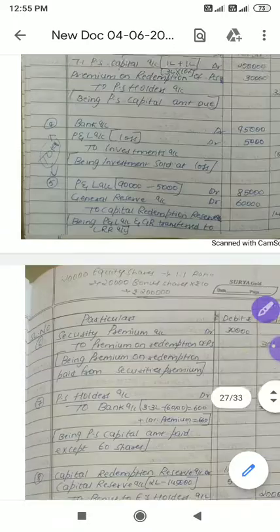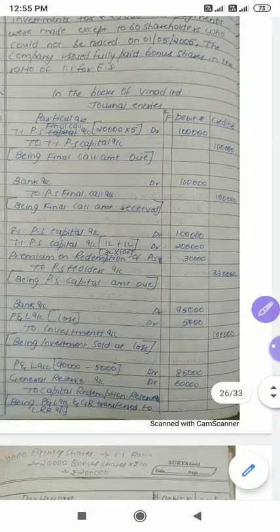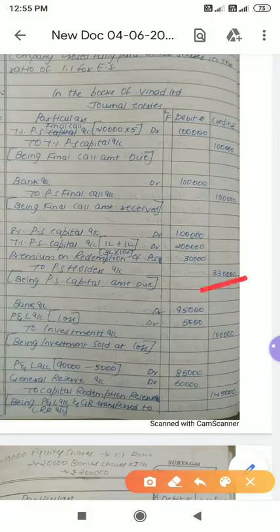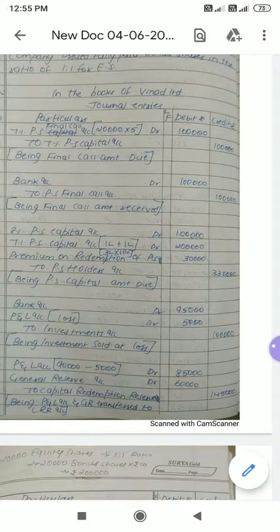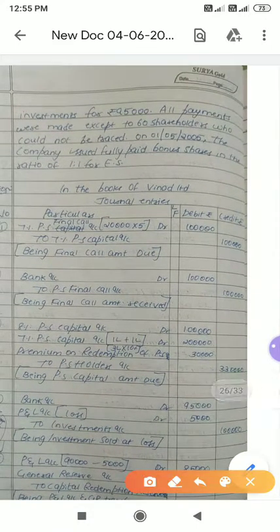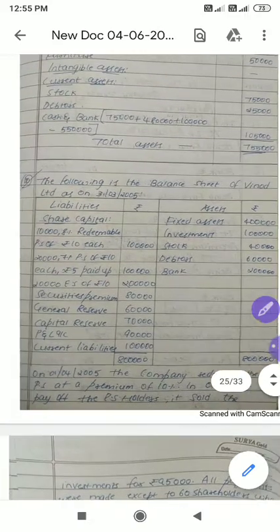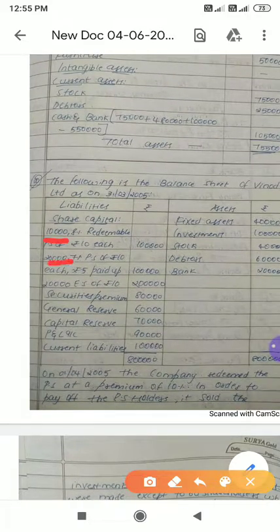Done. Now the last payment entry you need to pass. Total how much is created? 3,30,000 is created, preference shareholders. But at the end of the question, they have given that all payments were made except to 60 shareholders who could not be traced. They have made payment to all the shareholders, but not to 60 shareholders. Here we have 10,000, here we have 20,000, total 30,000 shareholders we have. They are making payment to all the shareholders except 60 shareholders.